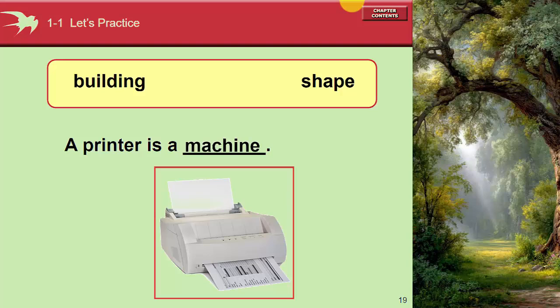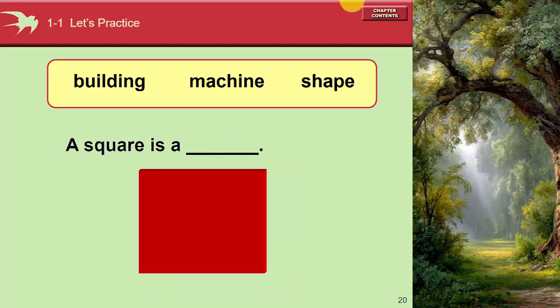Is a printer a shape? No, it's not. A printer is not a shape. It's a machine. And then a square is a shape. Square is a shape. We can ask the question, is a square a shape? Yes, square is a shape. Is a square a machine? No, square is not a machine. It's a shape. Is a square a building? No, a square is not a building.